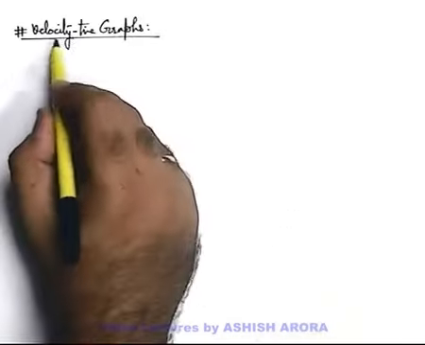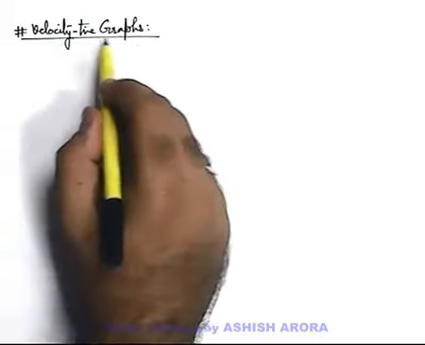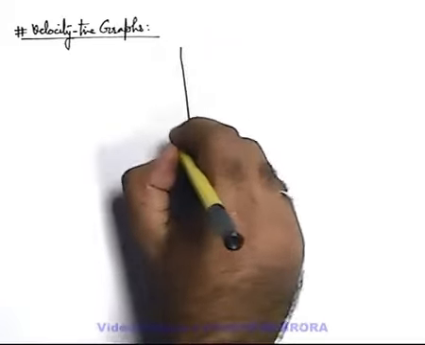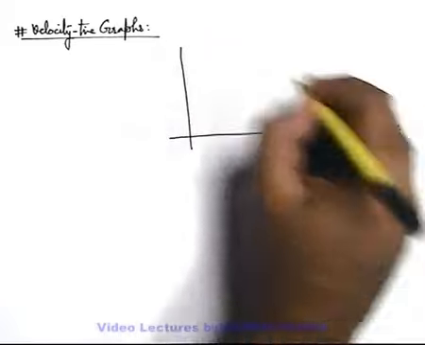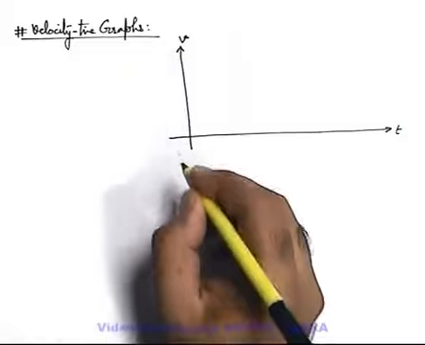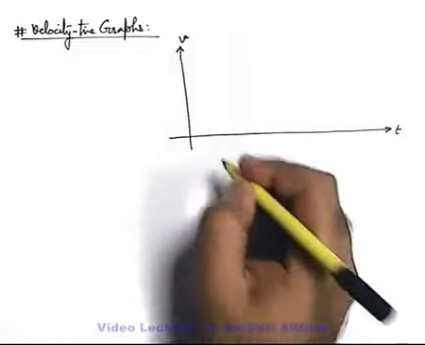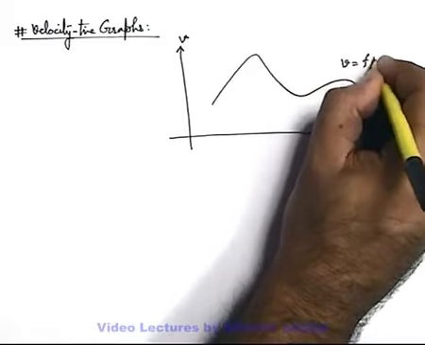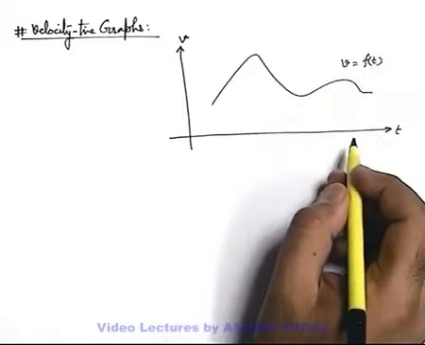If we talk about velocity time graphs, these are the graphs relating velocity with time. Say we draw a graph in velocity and time for motion of a particle. This graph is drawn for the function of velocity, how it varies with time.